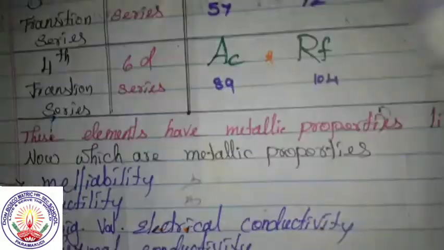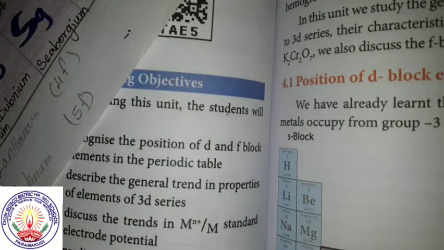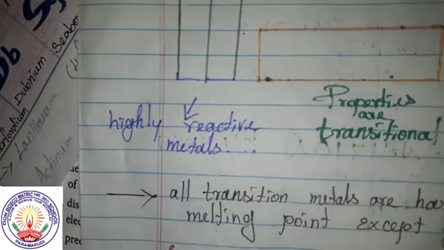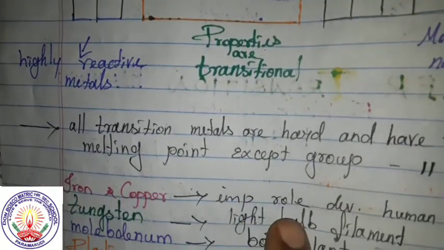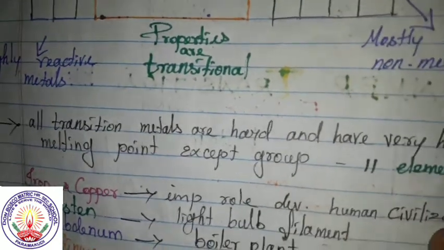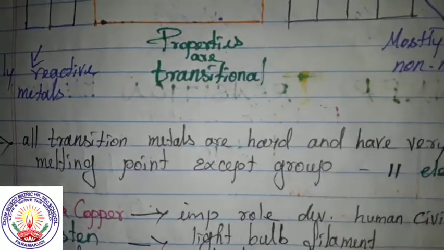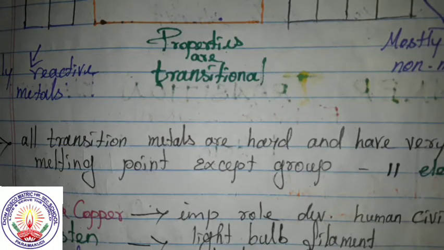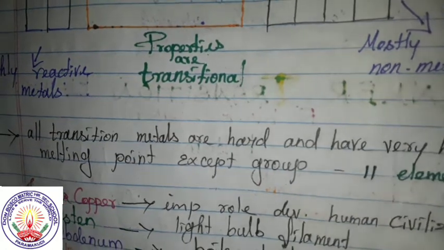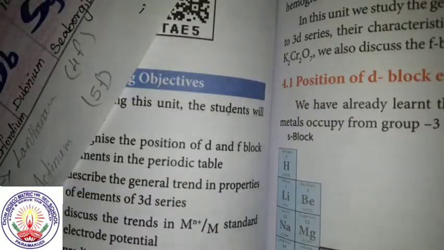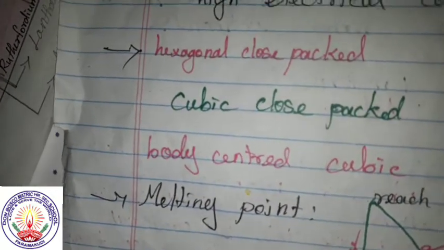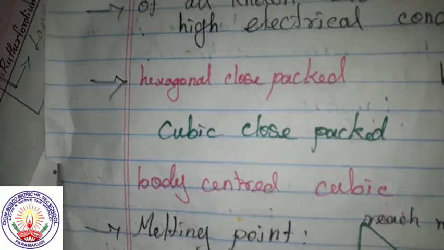See, already we have seen in the introduction, iron and copper play an important role in the development of human civilization. From human civilization itself we know about the use of copper. So it is available in plenty. Therefore we are using copper in electrical appliances. But silver is having the highest electrical conductivity.